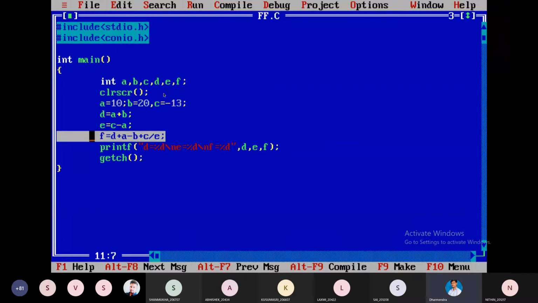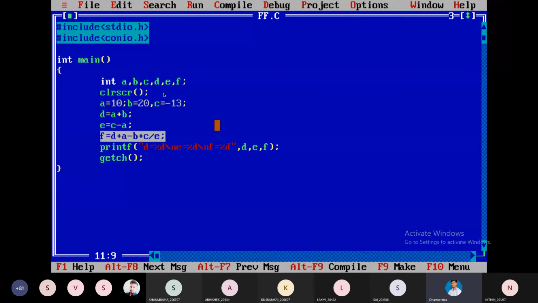Don't you know about these priorities, or precedences, of the operators? We are having multiplication, division, addition, subtraction, and all.